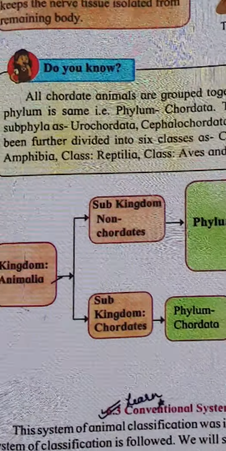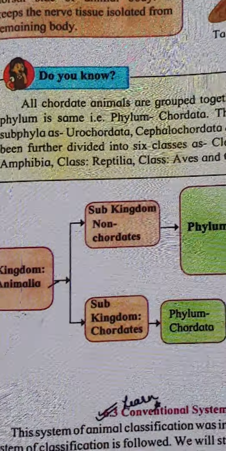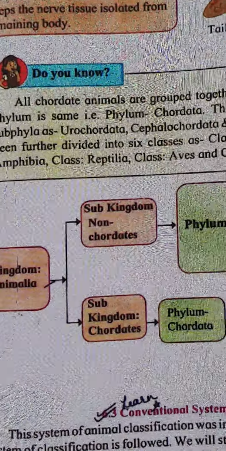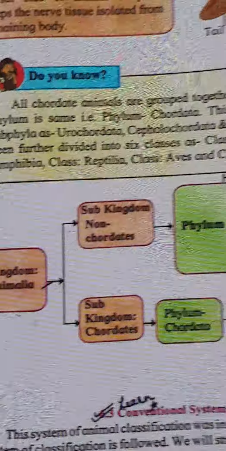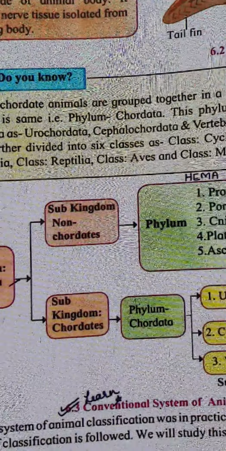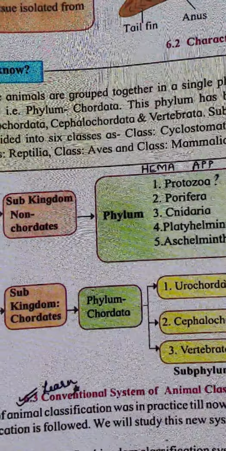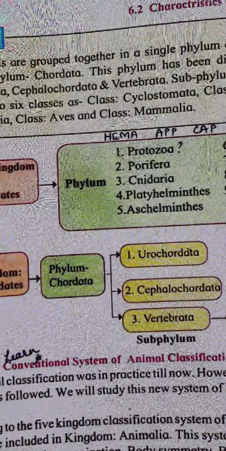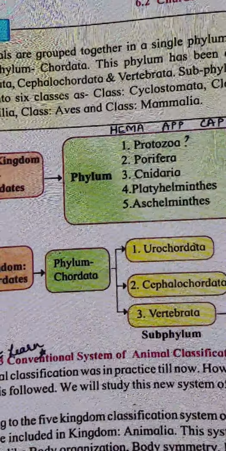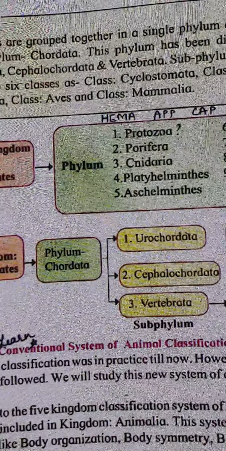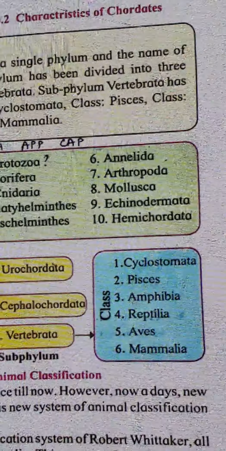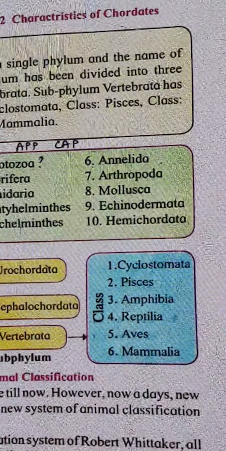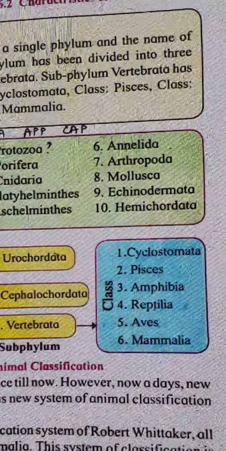This kingdom is out here in front of you. Kingdom Animalia is divided into 2 subkingdoms: non-chordate and chordate. Classification has begun. Then we have 10 phyla, or singular, phylum: Protozoa, Porifera, Cnidaria, which I also called Coelenterata, Platyhelminthes, Aschelminthes, Annelida, Arthropoda, Mollusca, Echinodermata and Hemichordata. So these are your 10 phyla.